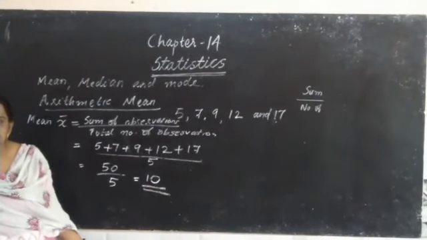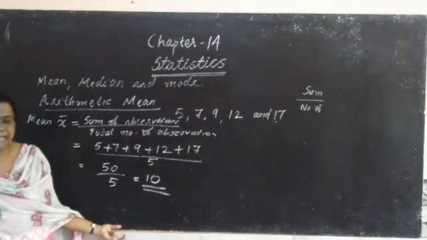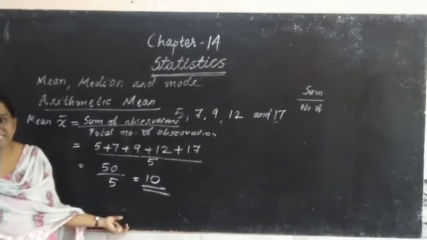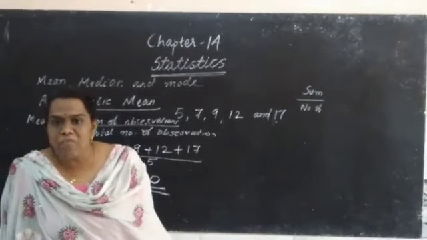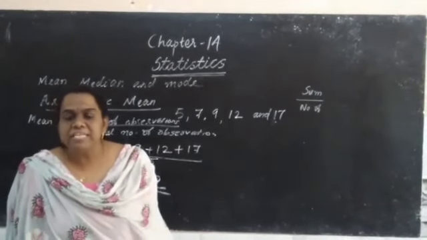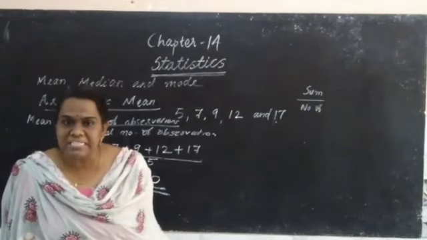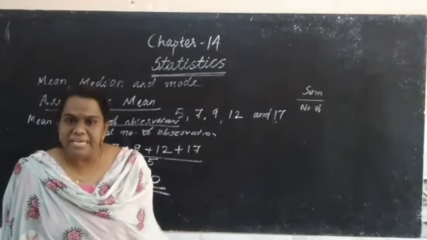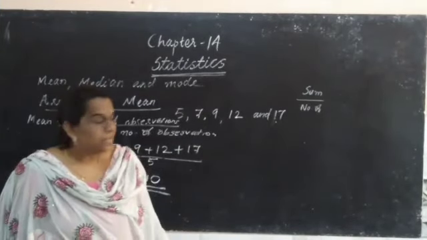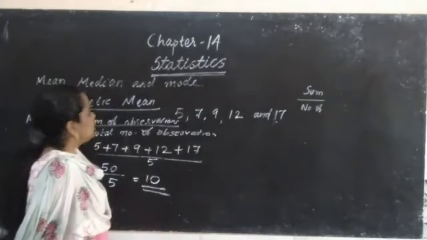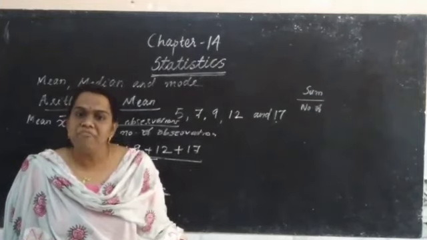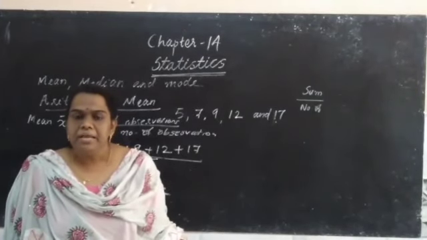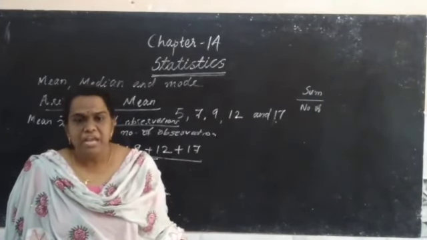You studied this in class 7 also, and in class 9. So we are discussing the measures of central tendency. Which are the important measures of central tendency? Mean, median, and mode. Among that, you remember the mean. How to find mean? Mean is equal to sum of observations divided by number of observations.